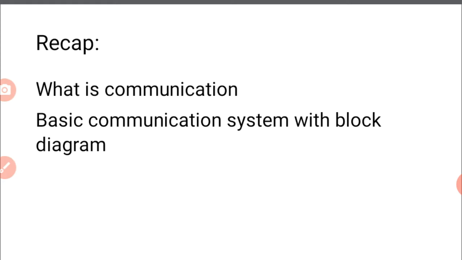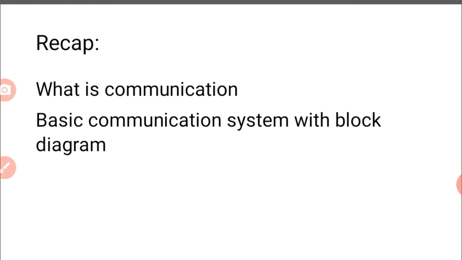Next is the block diagram of the communication system. There are mainly 3 elements: the transmitter, the communication channel, and the receiver. These are the 3 basic elements in a communication system. The transmitter transmits the information to the communication channel.